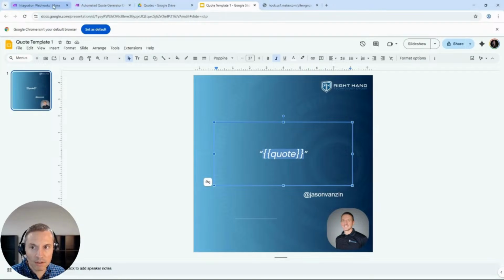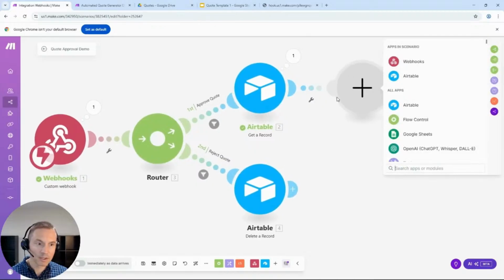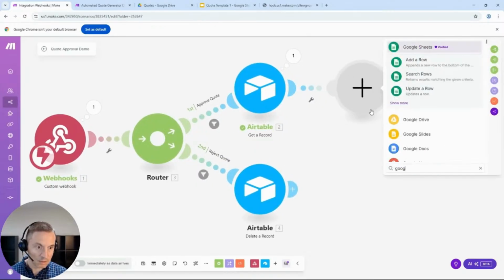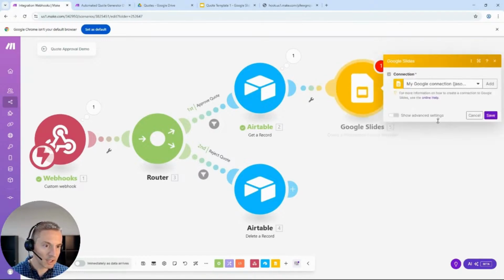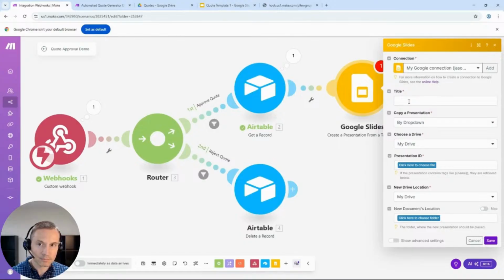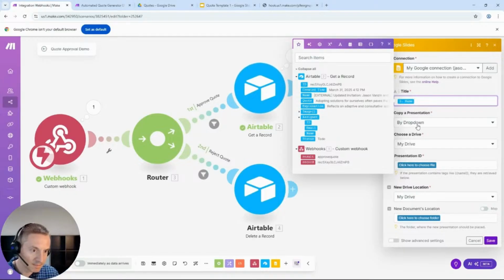So what we're going to do here, let's go back. Let's name this quote approval demo. First thing we want to do is Google Slides, and we're going to create a presentation from a template, which is that template we were just looking at. We're going to call it the name of the quote from the database.